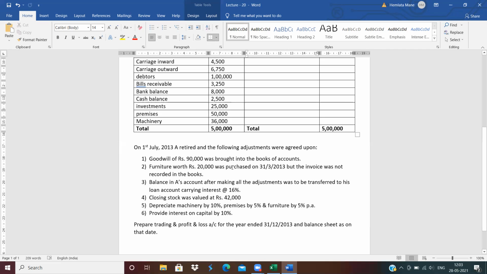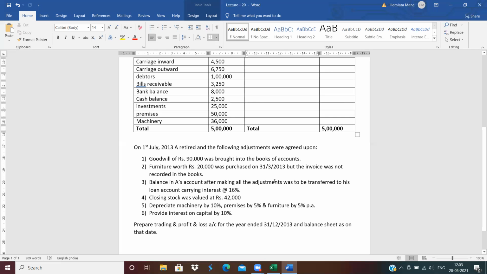Next is furniture. Furniture was purchased for rupees 20,000 but not recorded in the books. It means purchase of furniture. Furniture is our asset, so write it on the asset side. Not recorded in the books, so add it in the creditors.